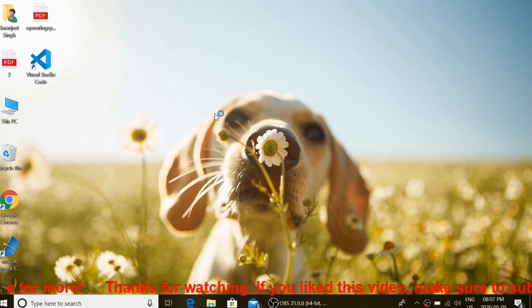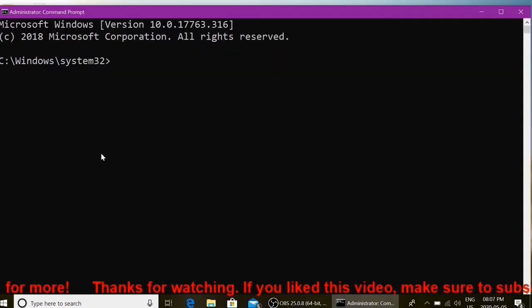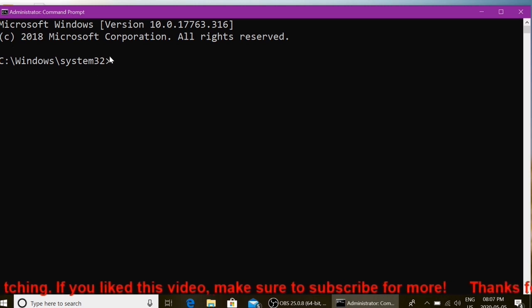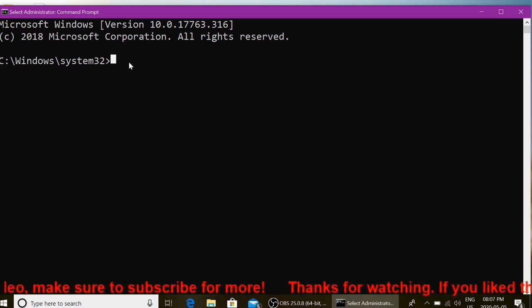As soon as you click on this, it will open the DOS prompt. This is called the DOS prompt, and this particular interface is called the console. This is called the prompt, and this is the cursor. So let's start with this.